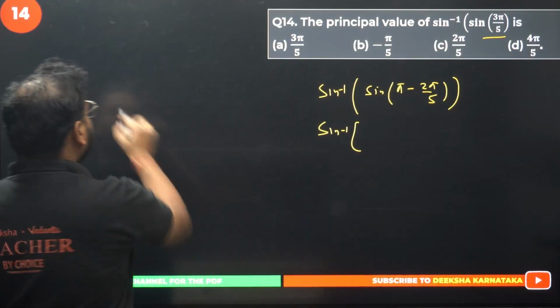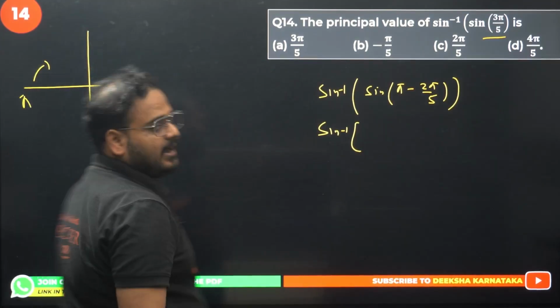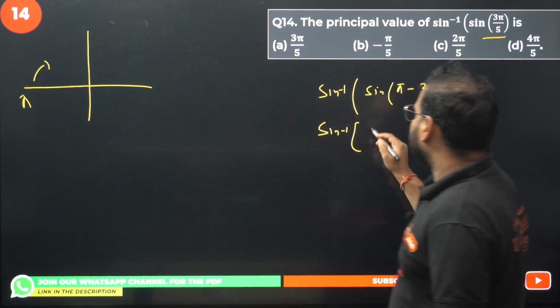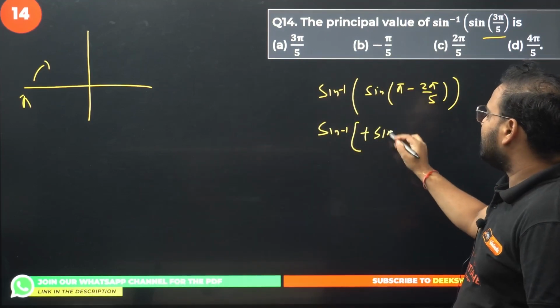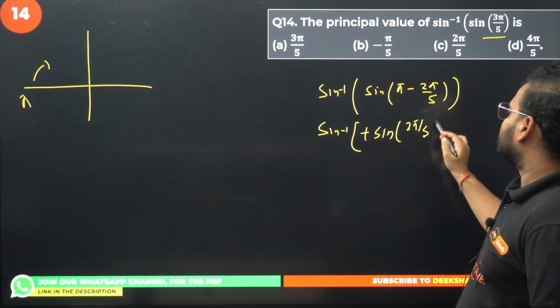Which quadrant, guys? Pi is here. Pi minus becomes here. And second quadrant, sine is positive. Okay. So I'll get here plus. Sine will remain sine, at pi does not change, and angle is 2 pi by 5 as it is.